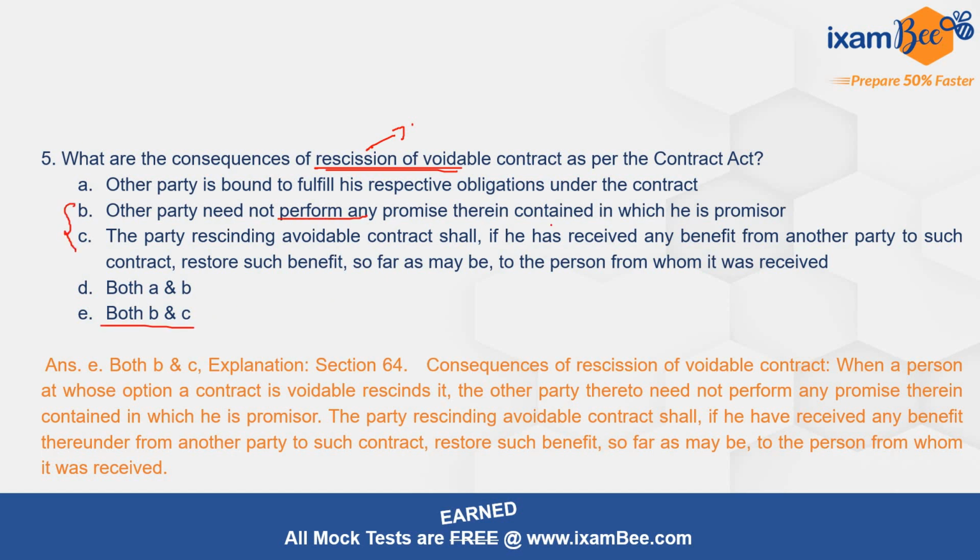Other party need not perform any promise therein contained in which he is promisor, and the party rescinding a voidable contract shall, if he has received any benefit from the other party to such contract, restore such benefit, so far as may be, to the person from whom it was received. Section 64 is talking about this, and it mentions that the other party will not be required to go ahead and perform any of the promises contained therein where he is a promisor, and the one who is rescinding the voidable contract is required to give back any benefit he has received from the other party. So he will be restoring or giving back that particular benefit to the person from whom it was actually received by him.